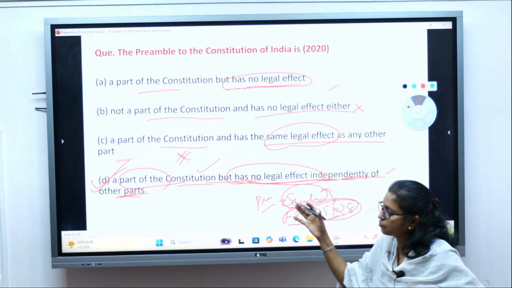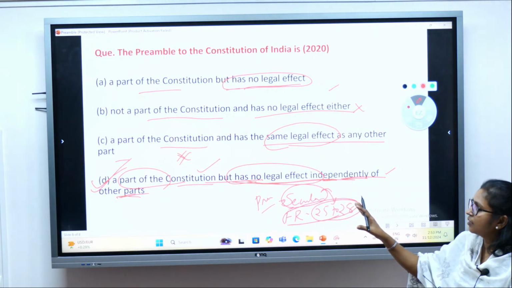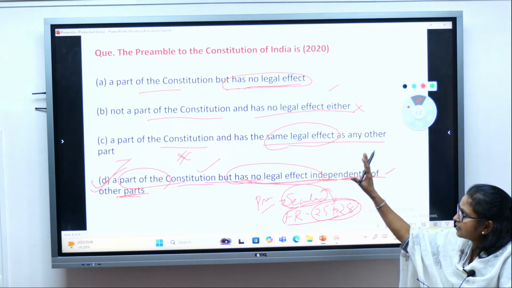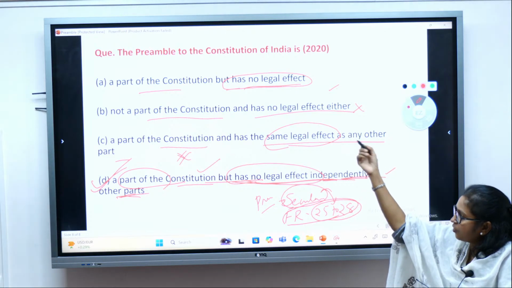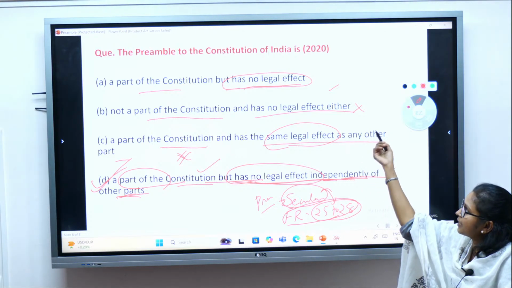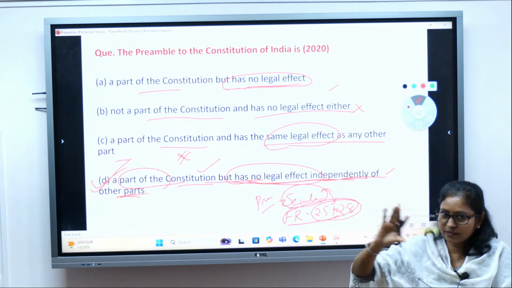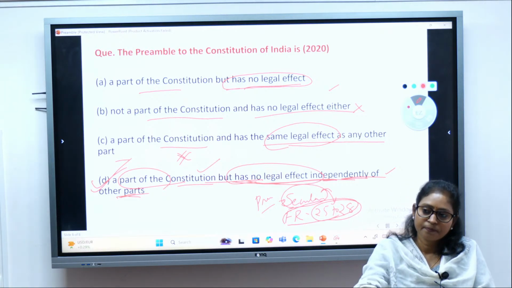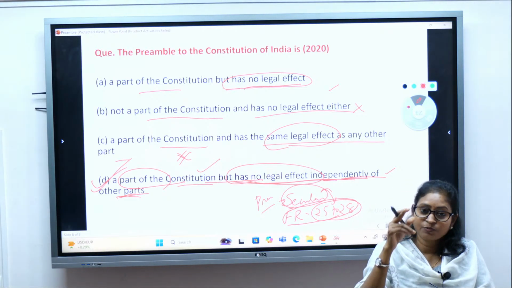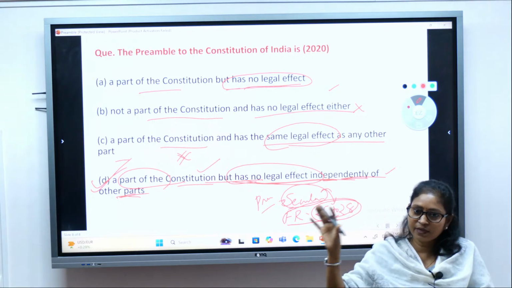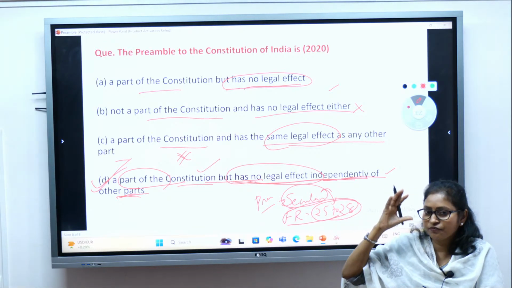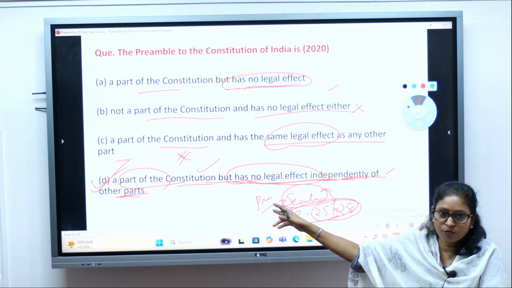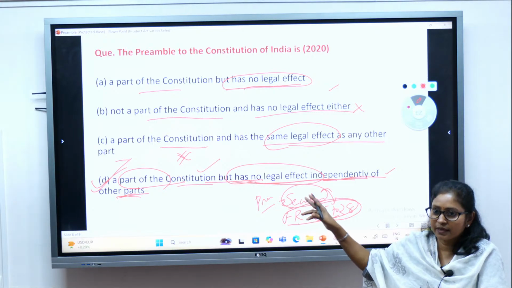I know that this question is a bit tricky in comparison to the last one, which was straightforward. Option A says it is a part of Constitution but has no legal effect. That's very plain. We understand very plainly that it is non-enforceable but a part of Constitution, isn't it? But when you compare option A with option D, definitely you will have a little bit of confusion on which one to go with, A or D. In that case, D is more appropriate and more correct.